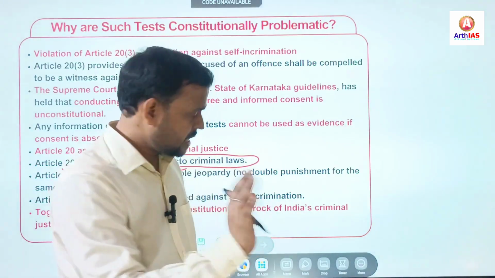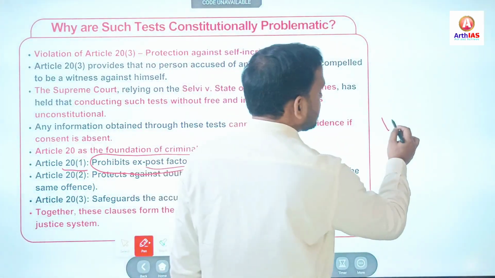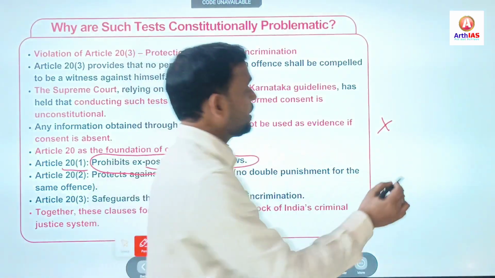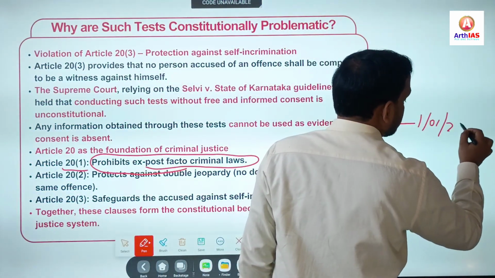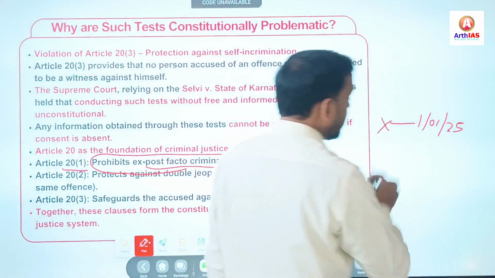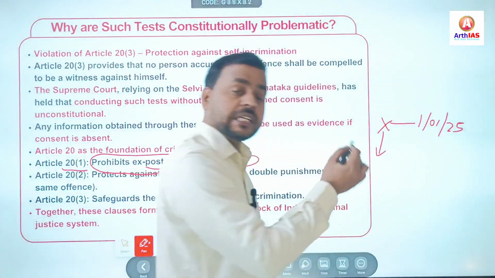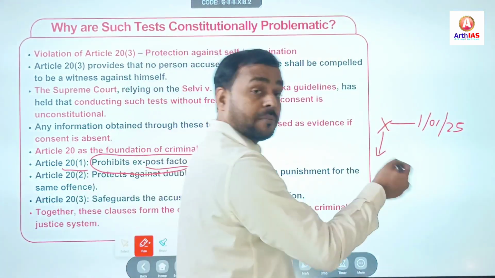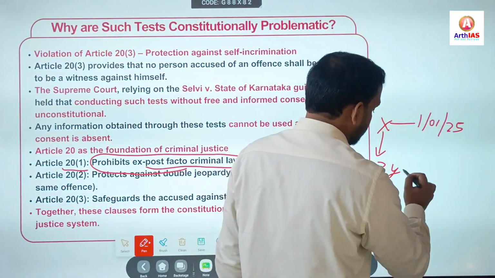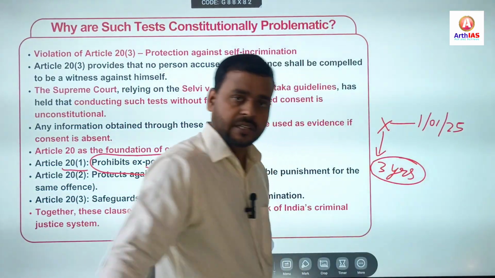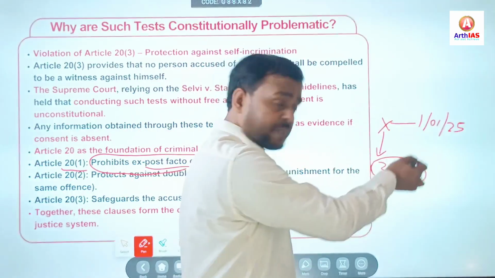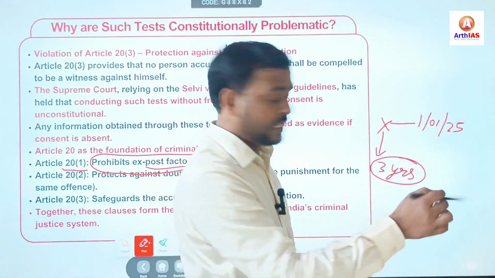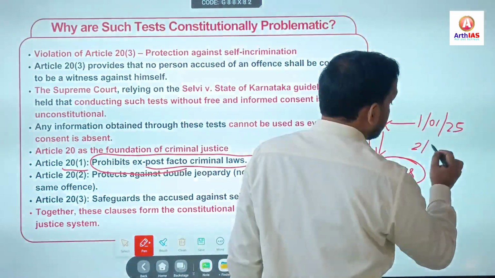Backdated means, just as an example, X has committed a crime on 1st January 2025, and for that crime the punishment was just 3 years. Now what happened is that on the next day, just as an example, on 2nd January